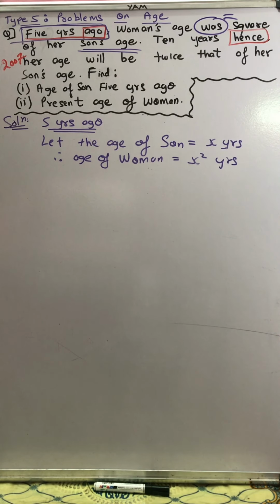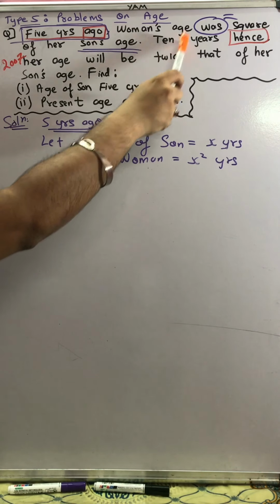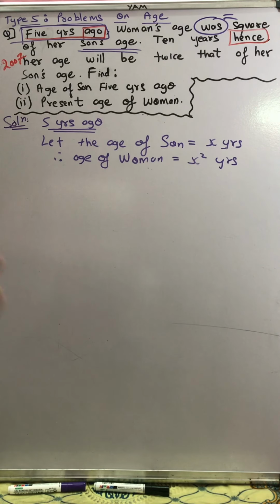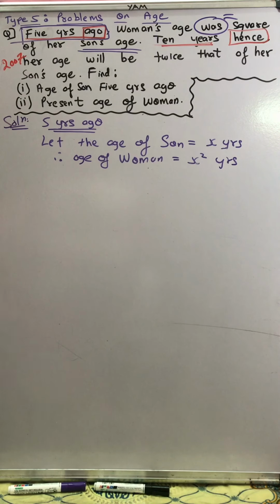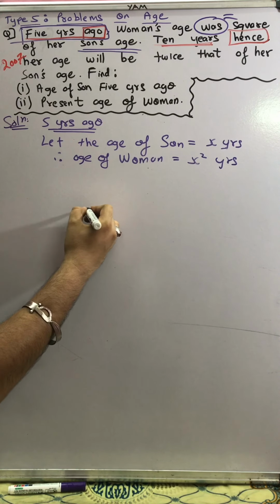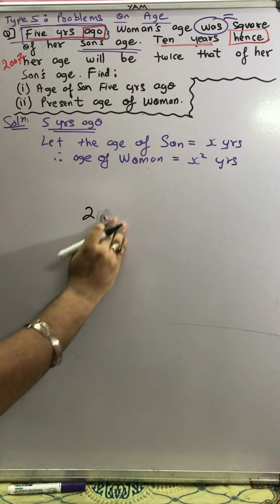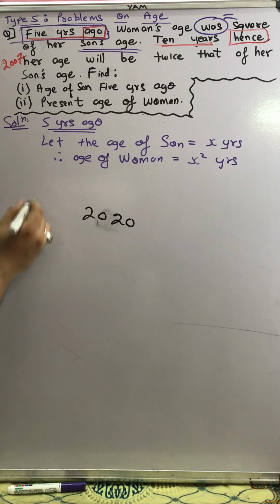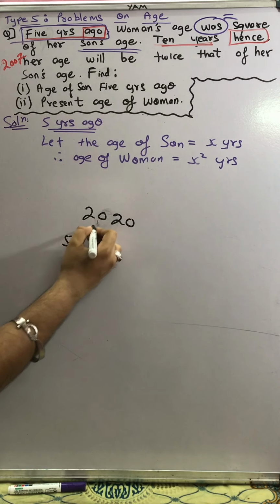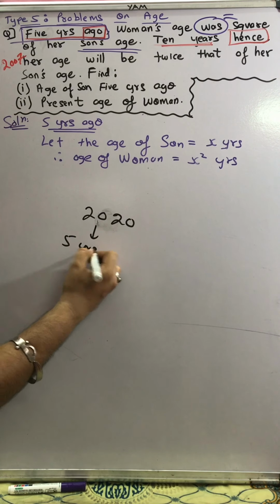Now let's read ahead. Full stop. 10 years hence. Now very important, 10 years hence means 10 साल बाद. So from when will you take 10 years? Now let me give you one example over here. For example, right now we are in the era of 2020. Now when I say 5 years ago, let us say this 5 years ago wala condition. First I spoke about 5 years ago.